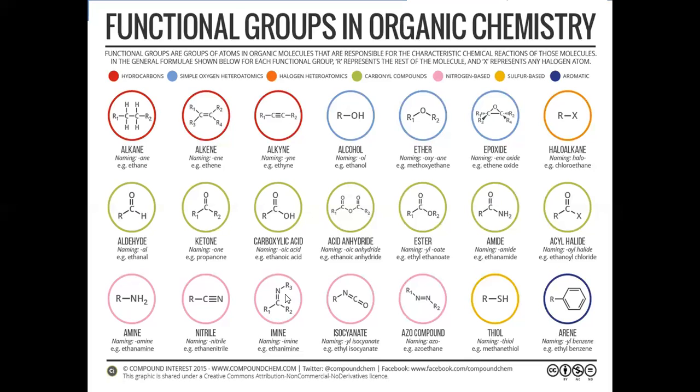And next is about imine. Imine is nothing but carbon-nitrogen double bonded compounds, which are called imines. And the isocyanates are foul odor, rotten egg smell containing compounds, where N=C=O is called isocyanate.